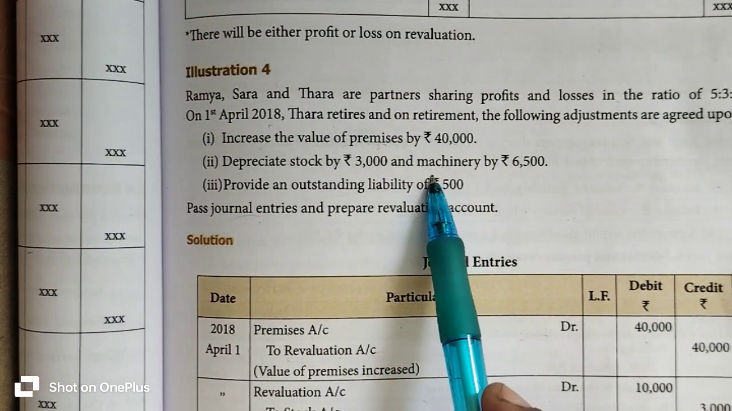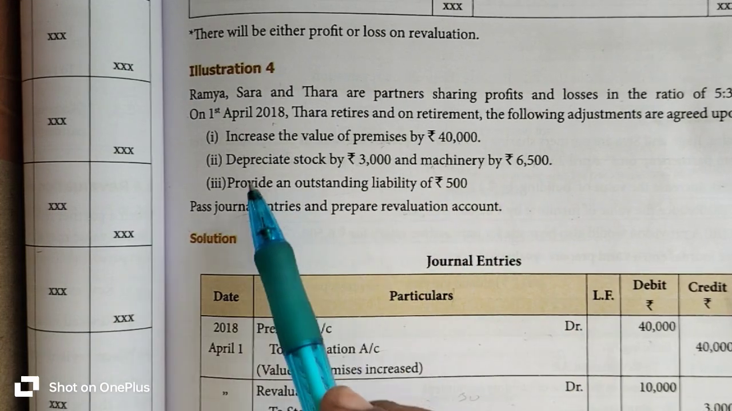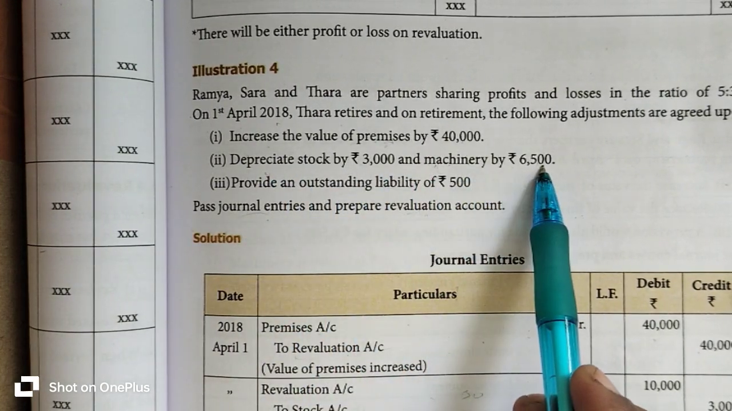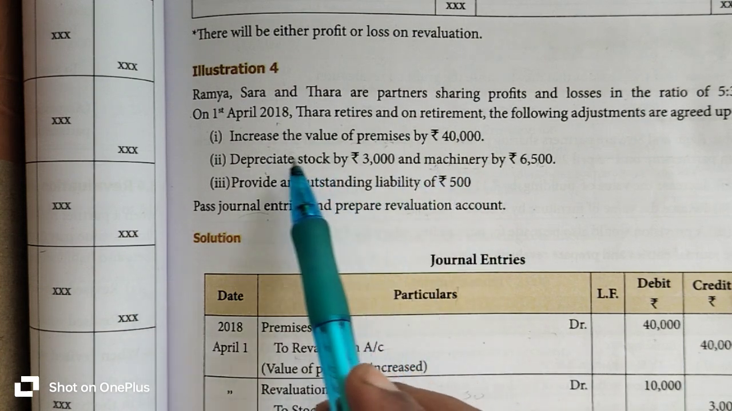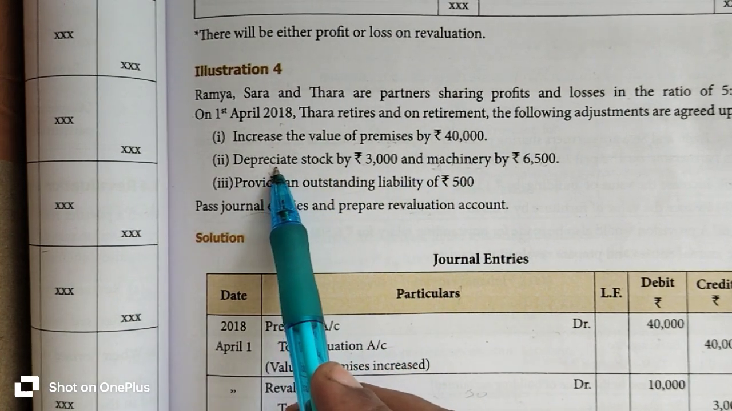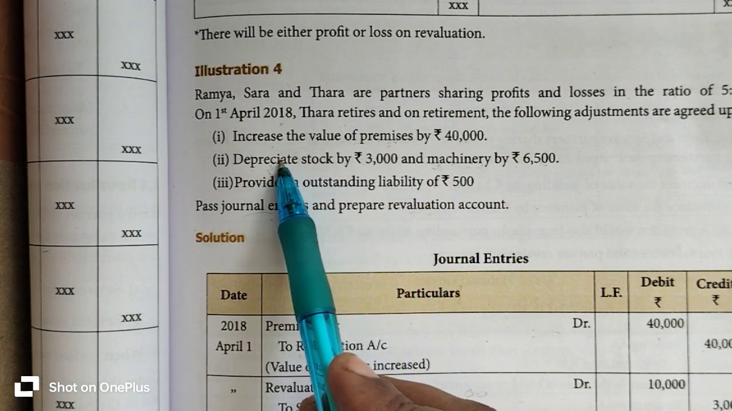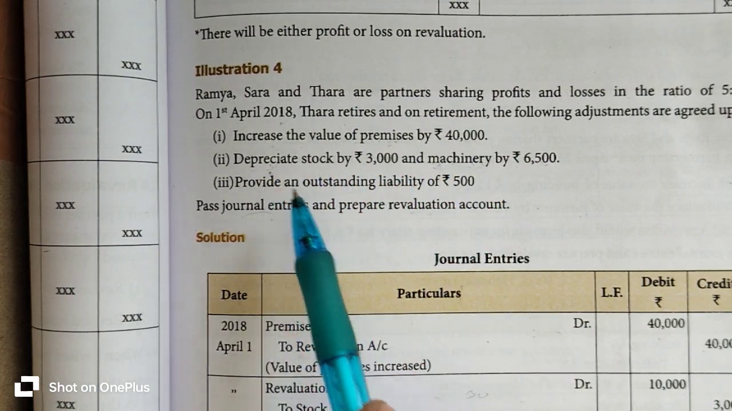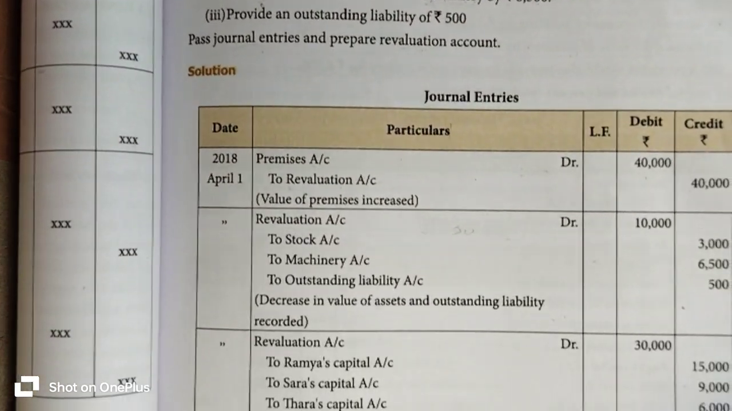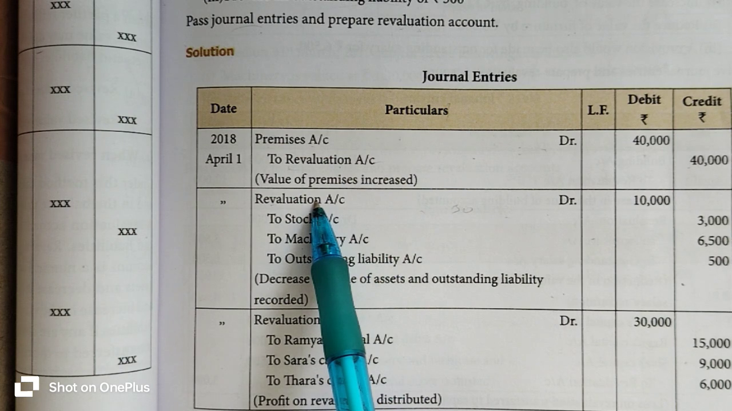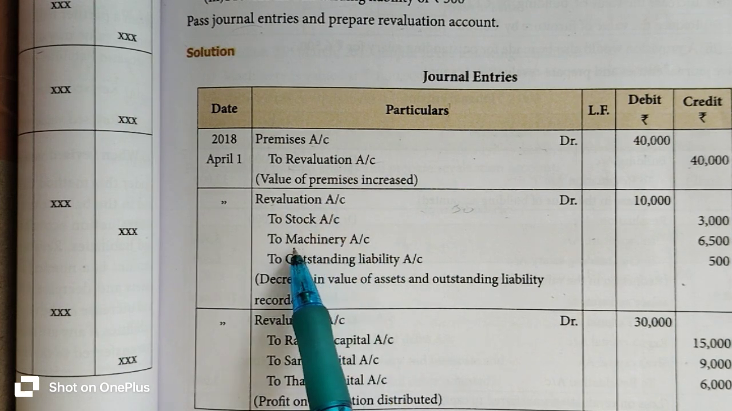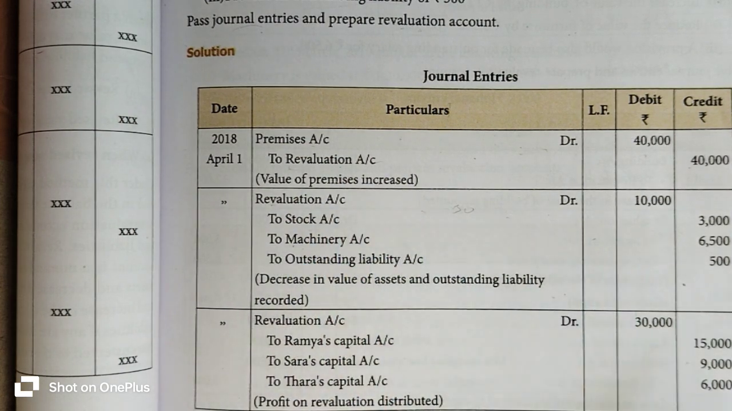The next transaction is to depreciate machinery by 6,500 rupees. Machinery is an asset account. So whenever the machinery account is depreciated or decreased, asset value also decreases. Whenever asset value decreases, the revaluation account is to be debited and the concerned asset account is to be credited. So revaluation account 6,500 to machinery account 6,500 rupees.